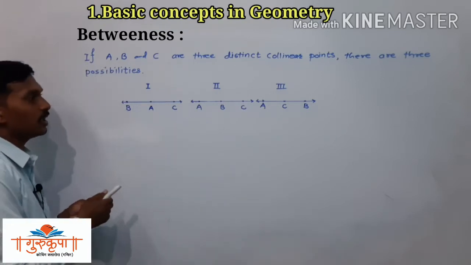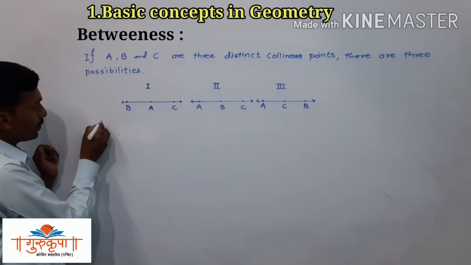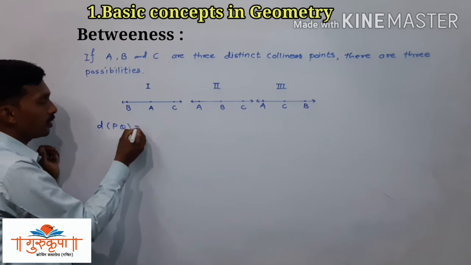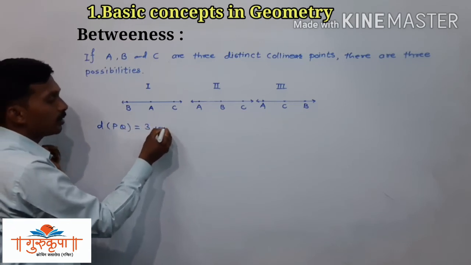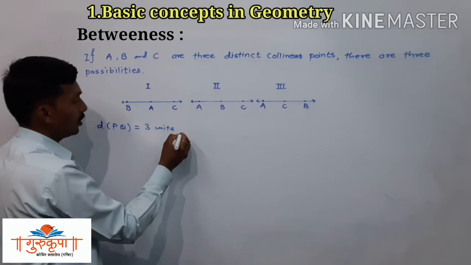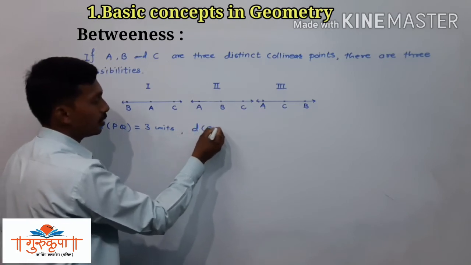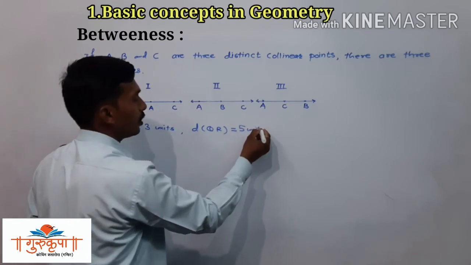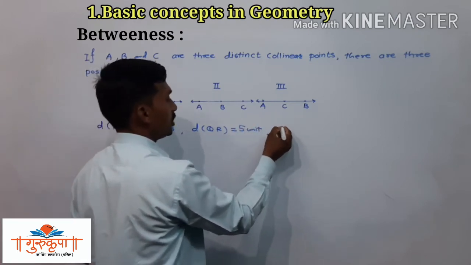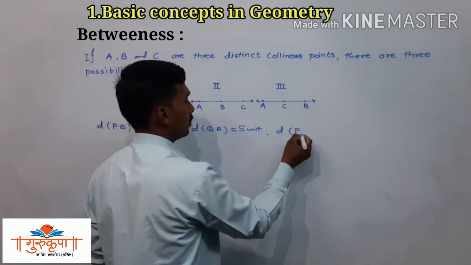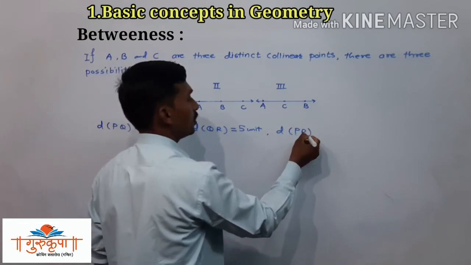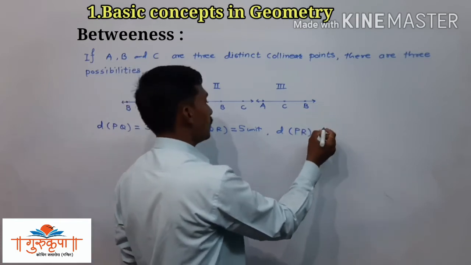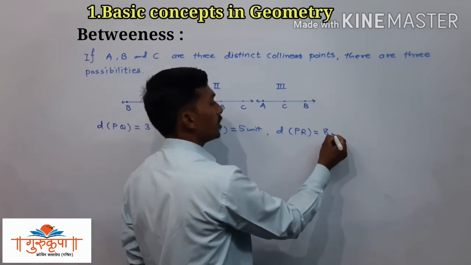Suppose we will discuss here that point. You have given that distance PQ is equal to 3 units, distance QR is given 5 units, and distance PR is given 8 units.